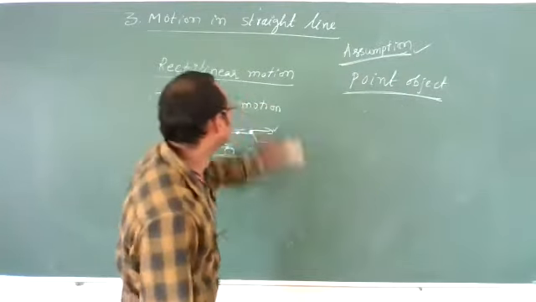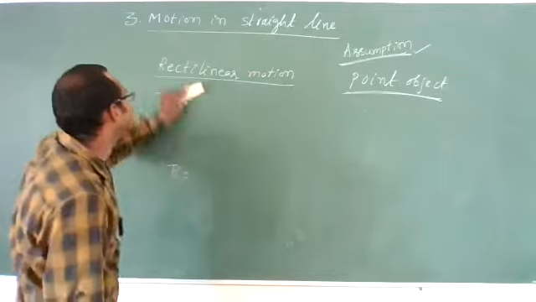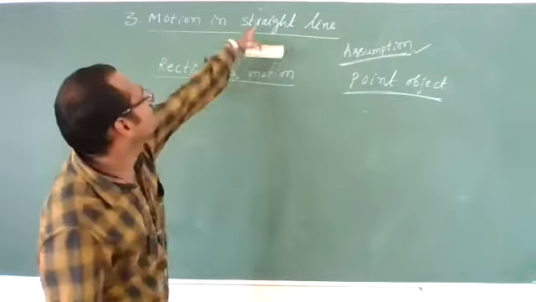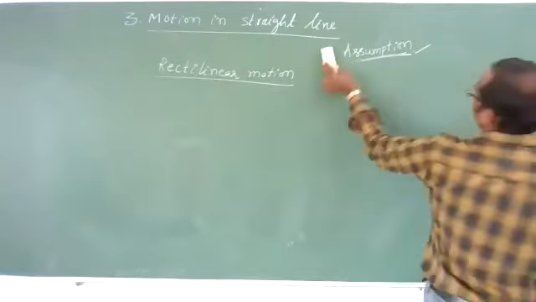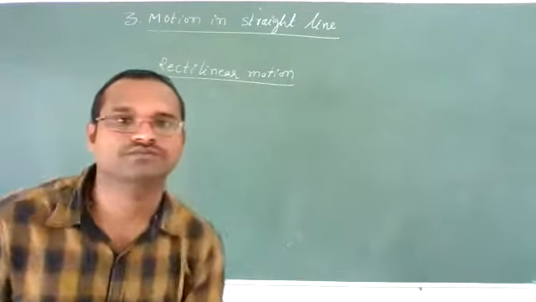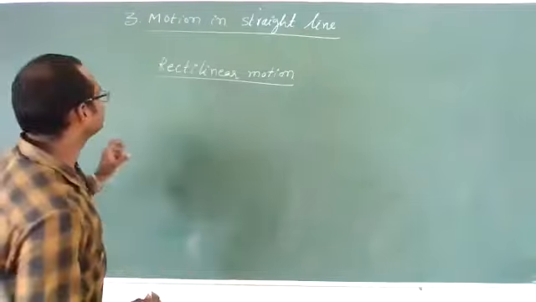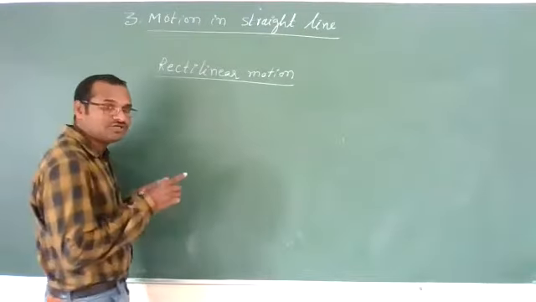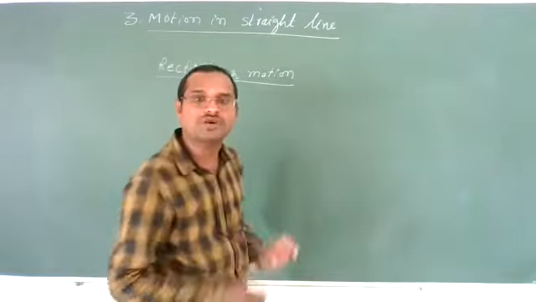Okay? Now let us discuss in detail about this rectilinear motion. This is our chapter. Small concepts I am giving you now. So rectilinear motion means what? If an object moves in a straight line path, then the motion is called rectilinear motion.